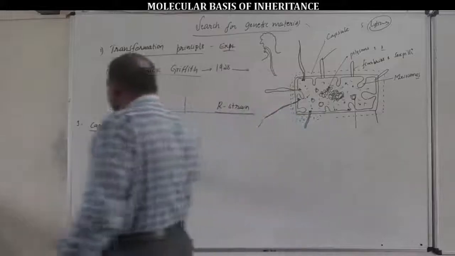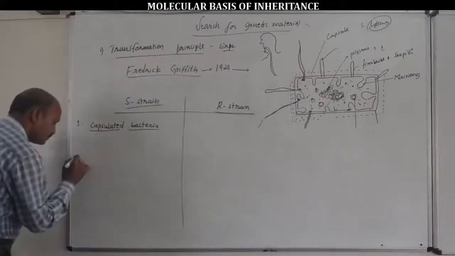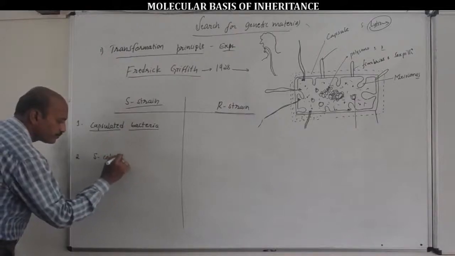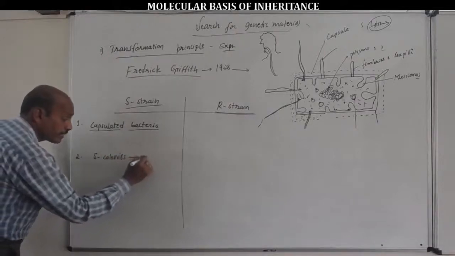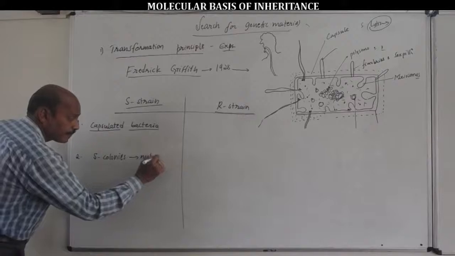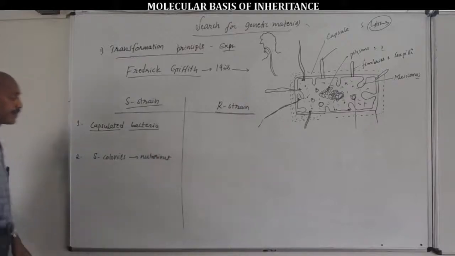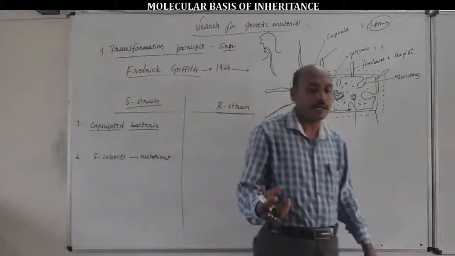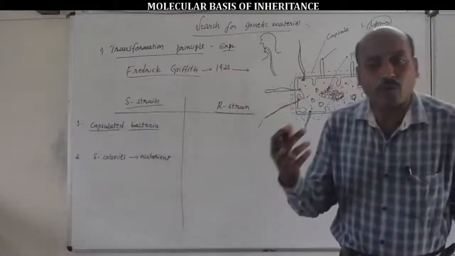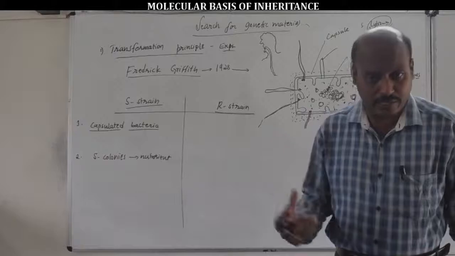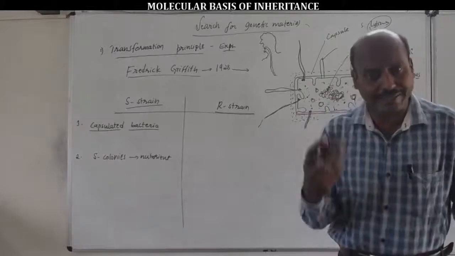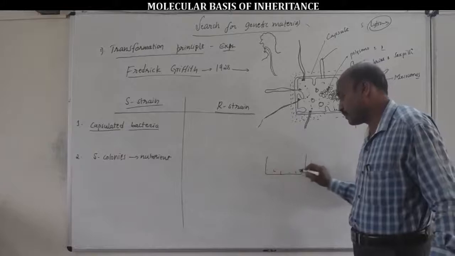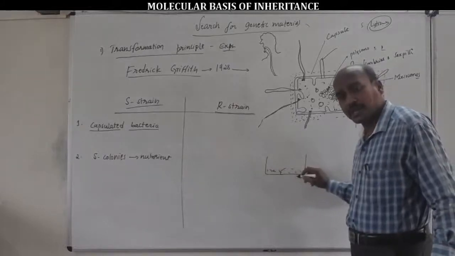and it produces S colonies in the nutrient medium. During reproduction, S bacteria produce shiny colonies, S colonies, nothing but S daughter bacterial cells in the culture medium, in the nutrient medium kept in petri plates or test tubes.